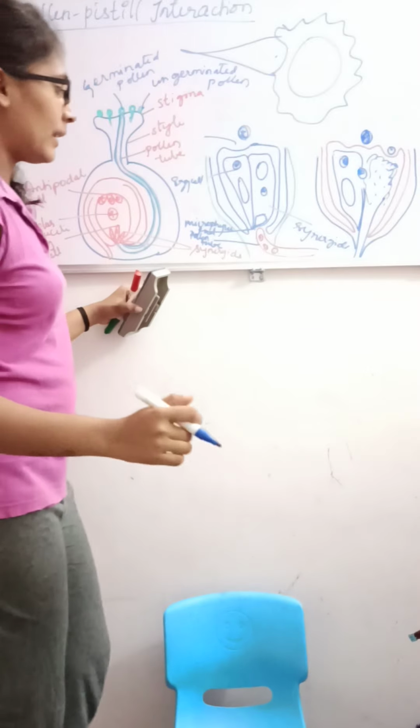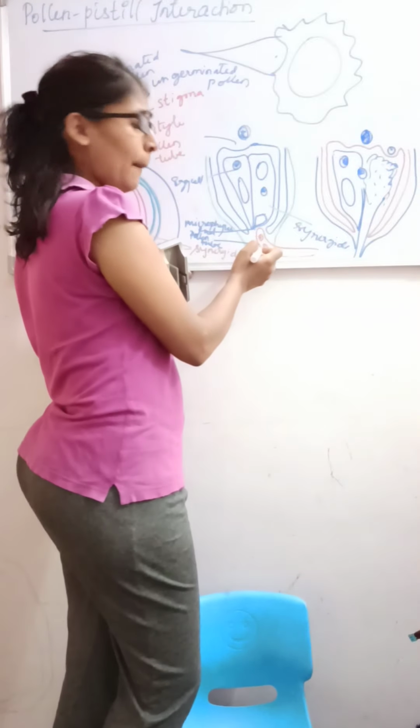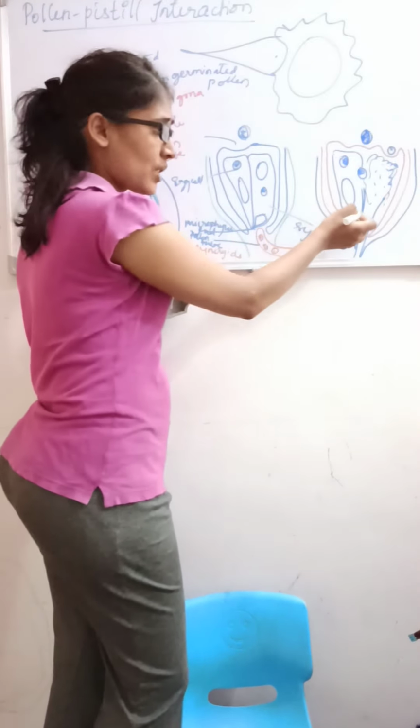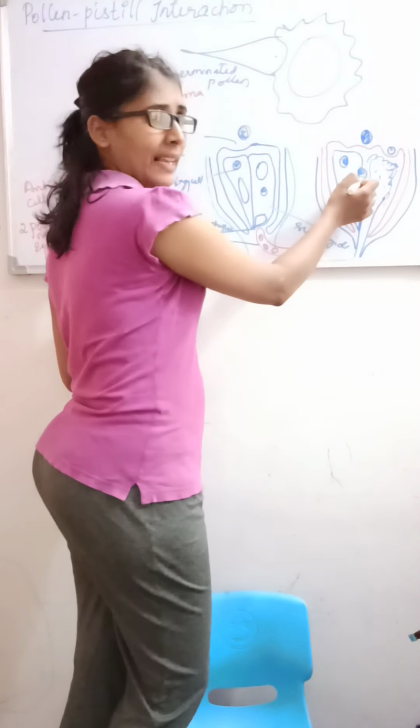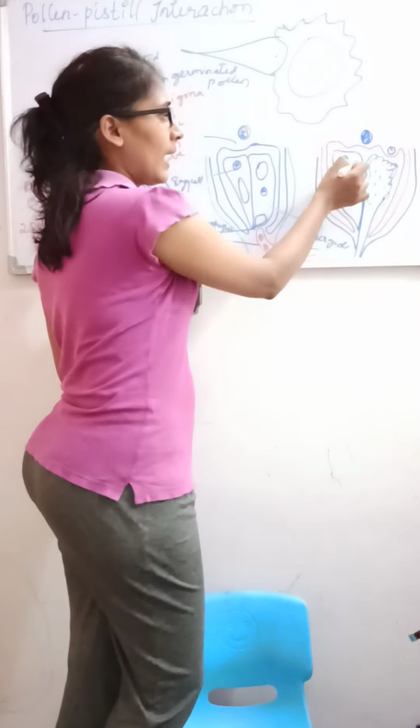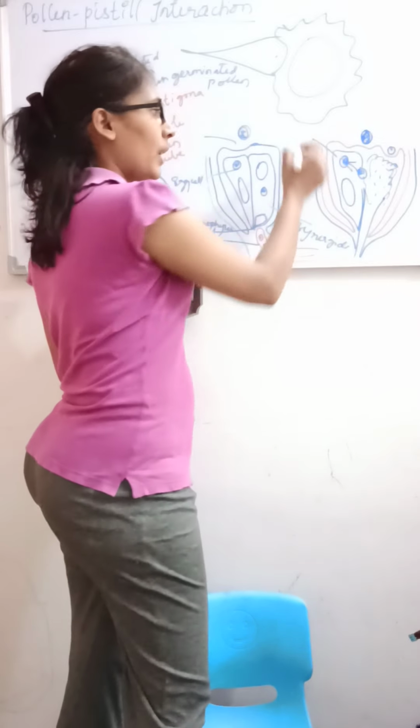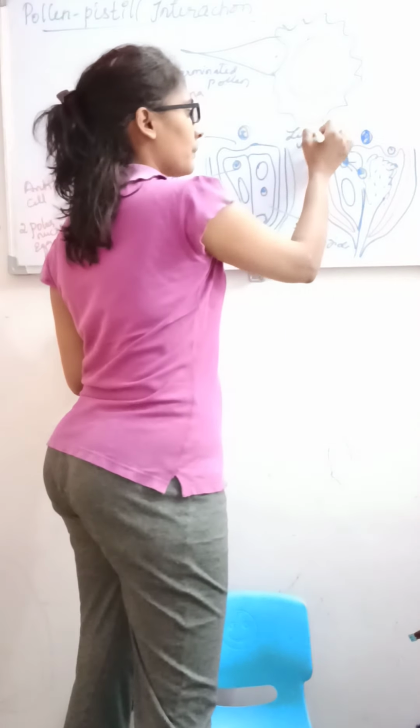So what will happen here? Once the male gametes are discharged in the synergids, one of the male gametes will fuse with the egg cell. Then what will they form? They will form a zygote.